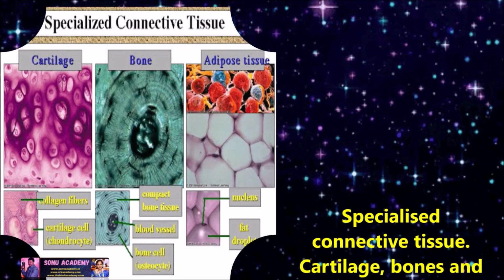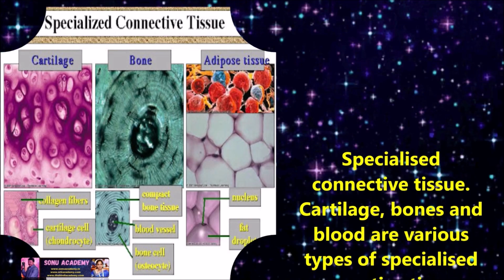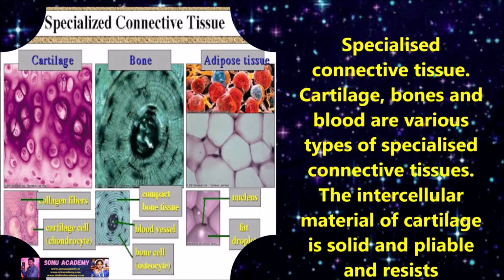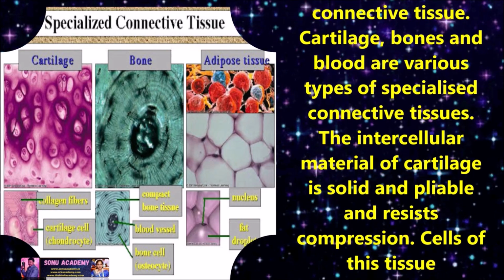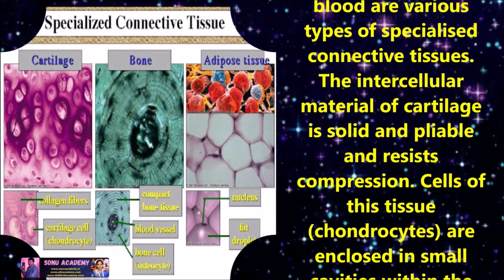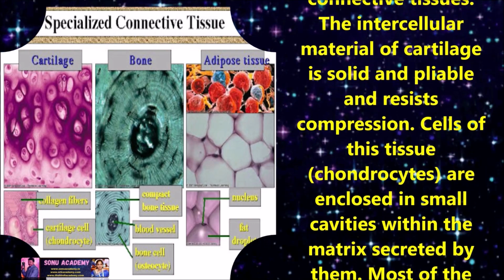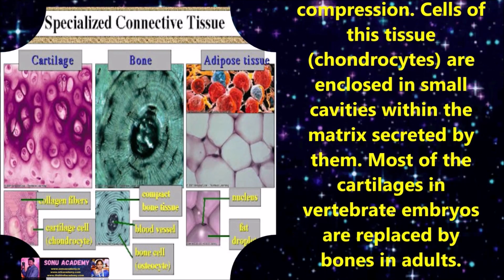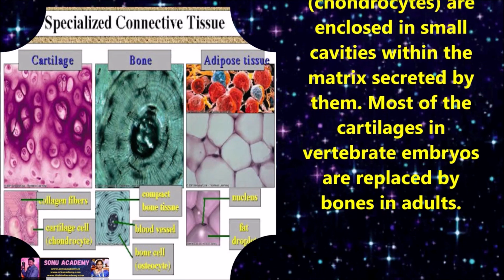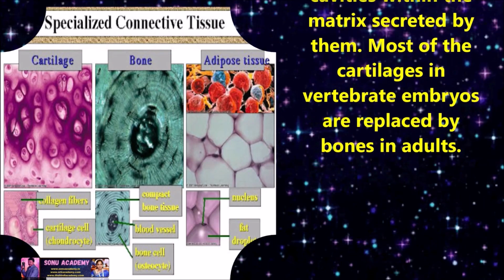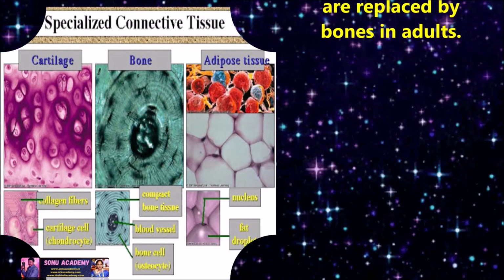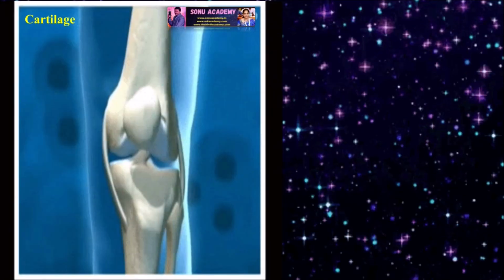Specialized connective tissue: cartilage, bone, and blood are the various types of specialized connective tissue. The intercellular material of cartilage is solid and pliable and resists compression. Cells of these tissues are enclosed in small cavities within the matrix secreted by them. Most of the cartilages in vertebrate embryos are replaced by bones in adults.